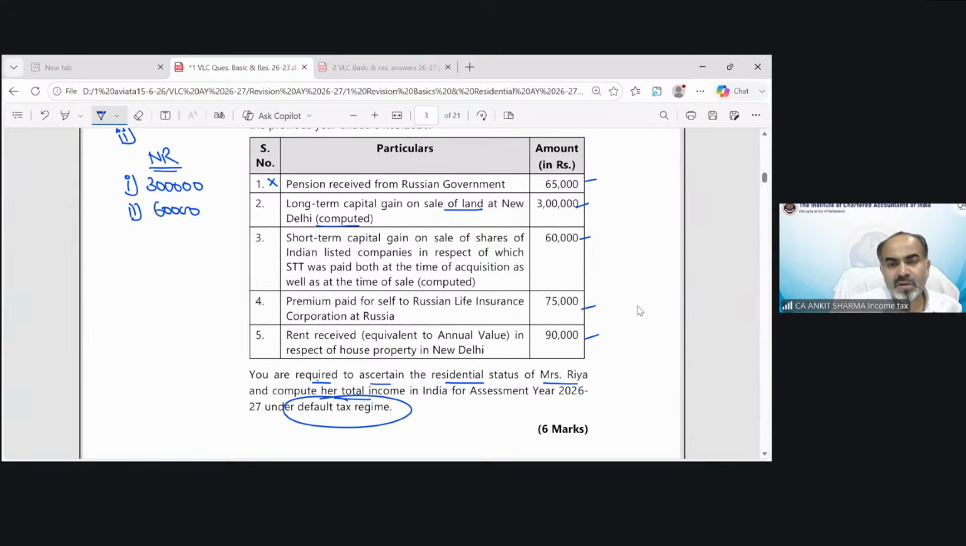Premium paid for sale to Russian Life Insurance Corporation at Russia. The next is rent received, because we are under default tax regime, so deduction is not available. Rent received from New Delhi property 90,000, but we will consider only 70% of it. That would be 63,000. So total income would be 4,23,000. Deduction would be nil. So the GTI and the TI would remain 4,23,000.